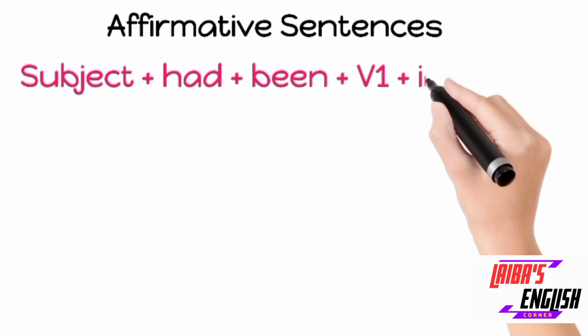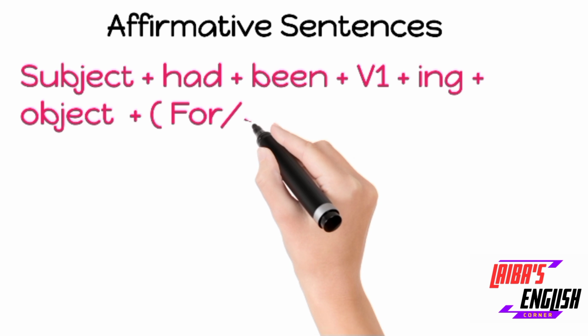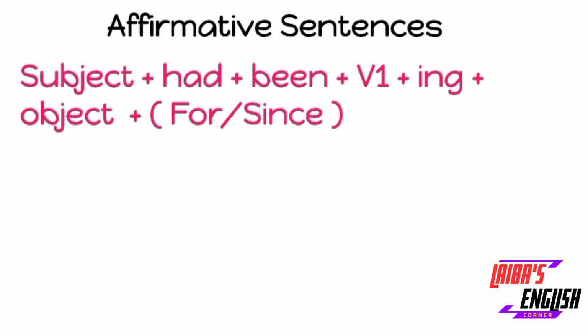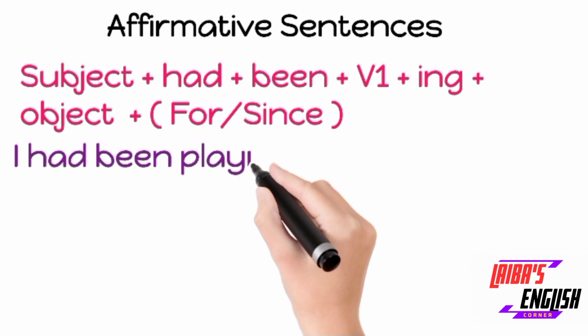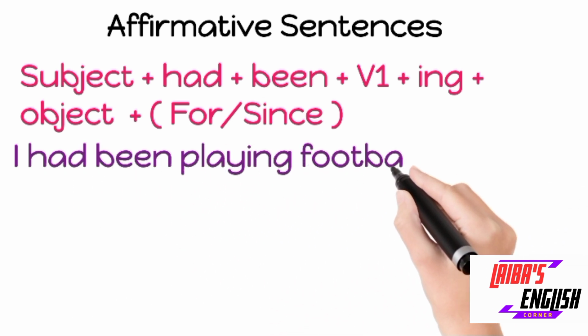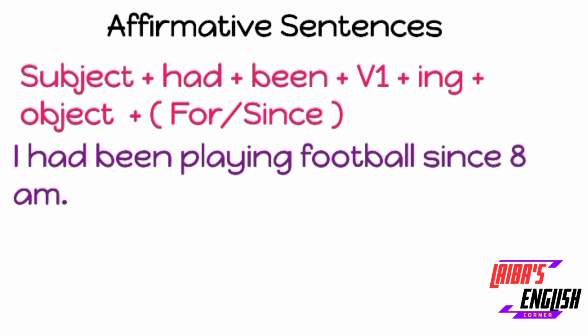We have to start with the subject plus had as a helping verb plus been, which is important in all perfect continuous tenses, plus first form of verb plus ing plus an object, and at the end for and since if needed. Remember that whenever there is the word continuous, you have to put first form of verb plus ing. It doesn't matter whether it is present, past or future.